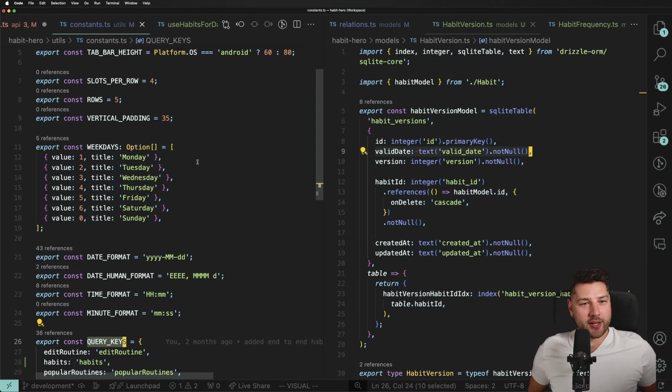Fix your camera. Thank you. Are you using Expo or clean React Native? Expo, man. Expo is the best. It's phenomenal and I wouldn't go without it, right? Yeah, he's using Expo. Cool.